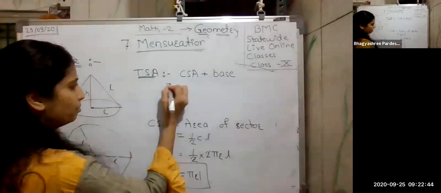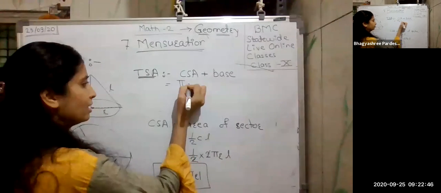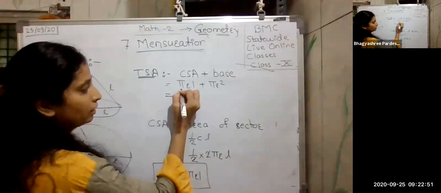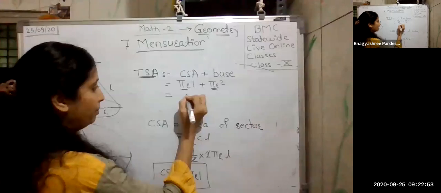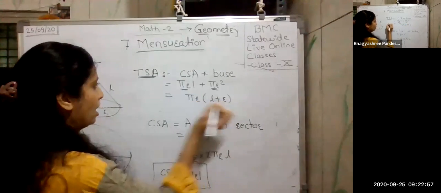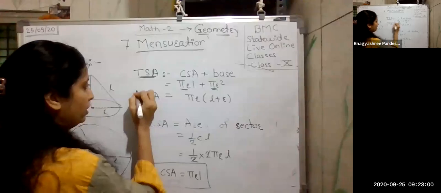So it's very easy. Simply substitute the formulas. Base is a circle, so that is pi r square. Again, this is common, so I'm taking it outside. So inside the bracket, L plus R. So this is the total surface area.